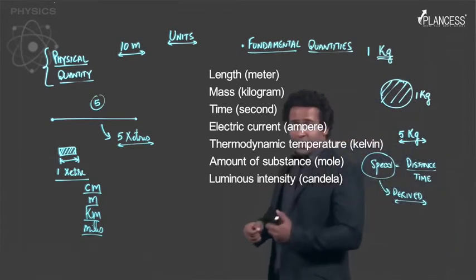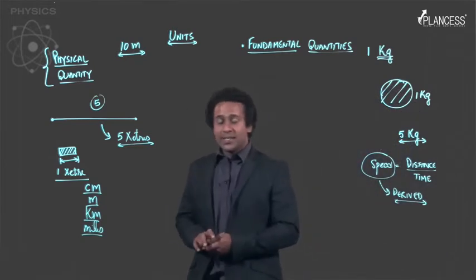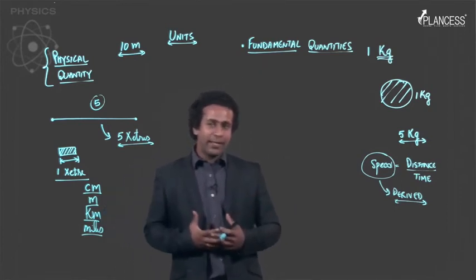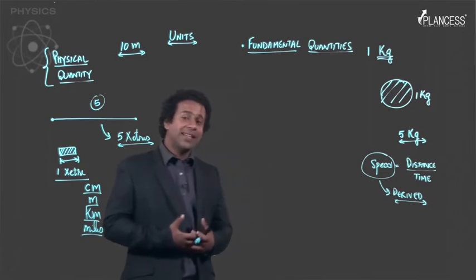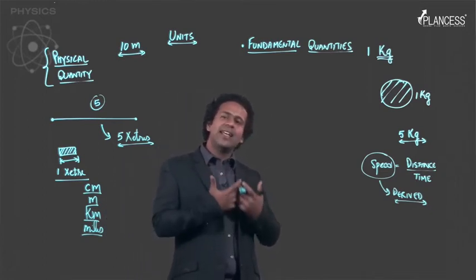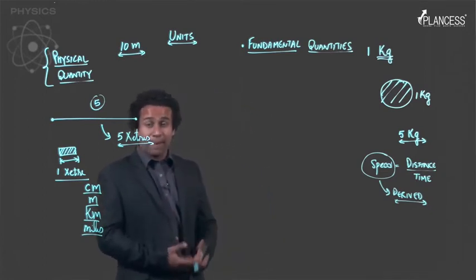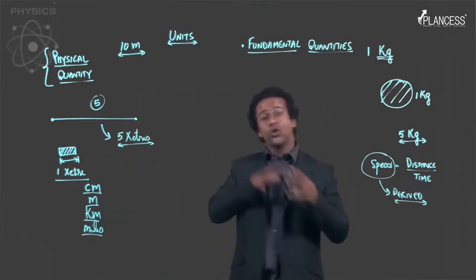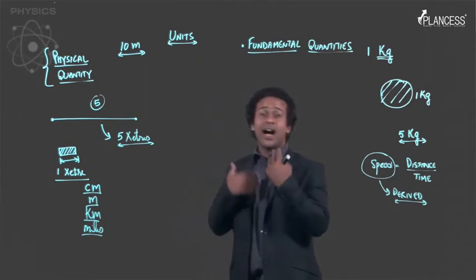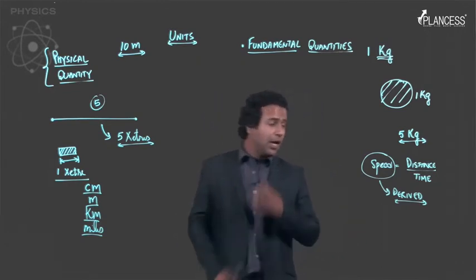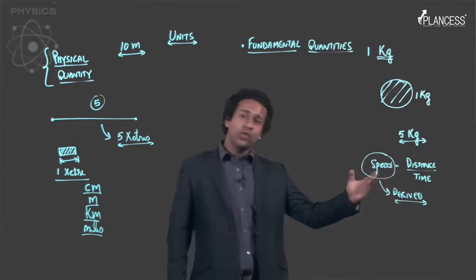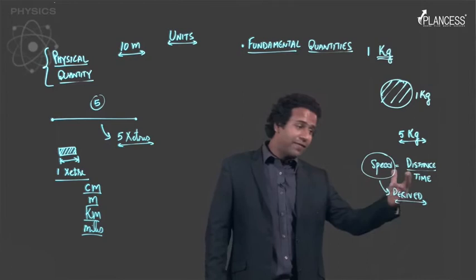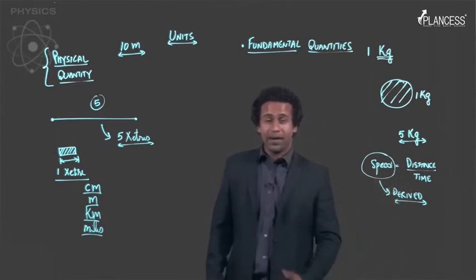So another thing about these fundamental quantities is that these quantities are in a way very fundamental, by which I mean that we cannot exactly explain what these quantities are, but we know how to measure these quantities and how to use these quantities to create other physical quantities. For example, you can see that we have used 2 physical quantities, which is length and time, to derive a physical quantity which is speed, right?